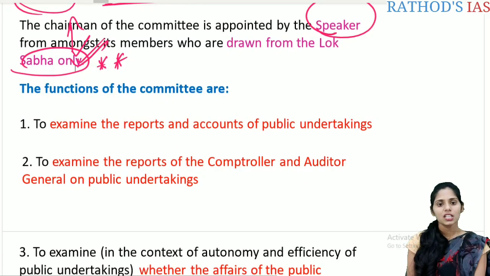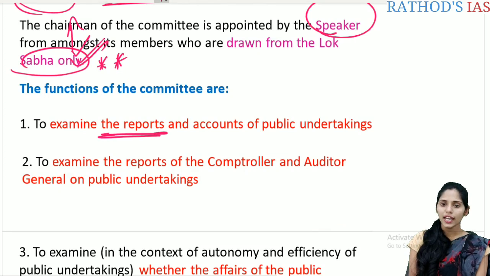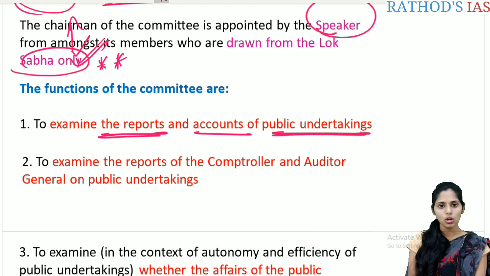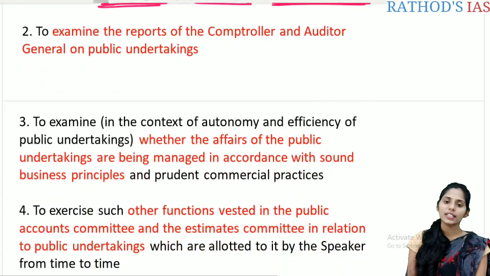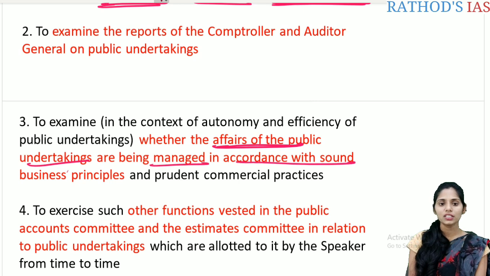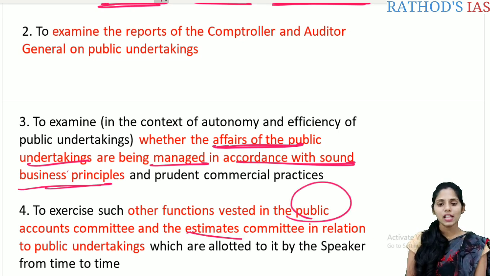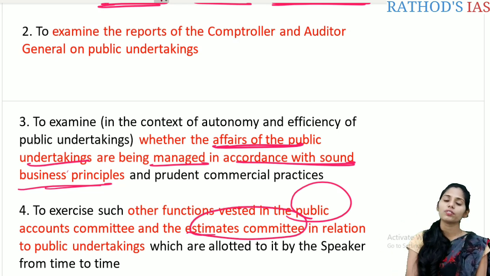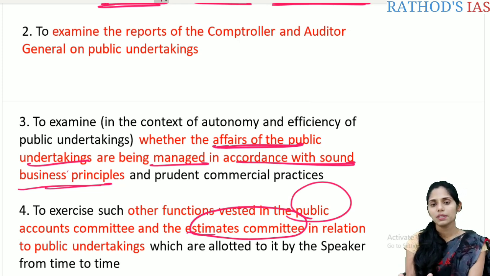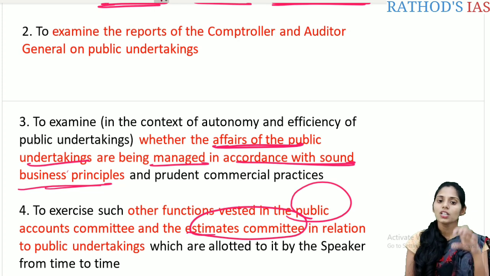So let us see the functions. The first one is to examine the reports and accounts of the public undertakings. The next one is to examine the reports of the CAG on public undertakings, as well as to examine whether the affairs of the public undertakings are being managed in accordance with sound business principles or not. And the next one is to exercise such other functions which are vested in the Public Accounts Committee as well as the Estimates Committee in relation to the public undertakings.